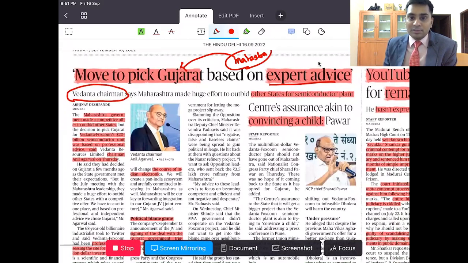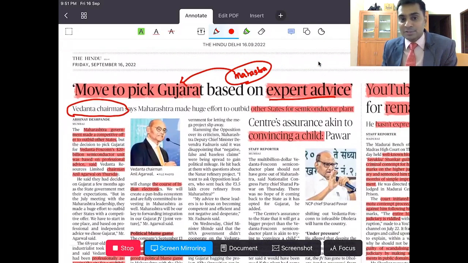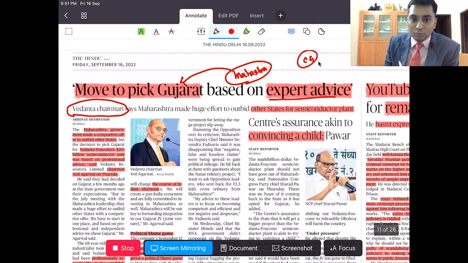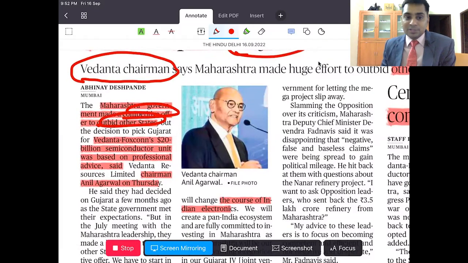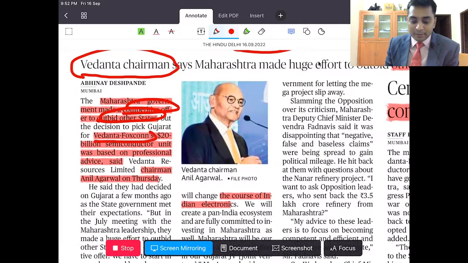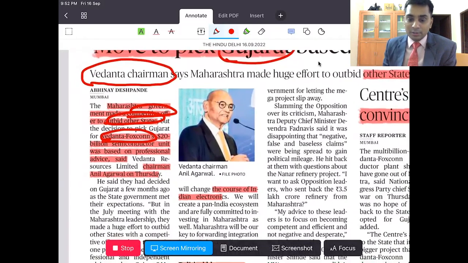Despite Maharashtra offering a competitive bid, still Vedanta Foxconn Limited moved their industry from Maharashtra to Gujarat, right?